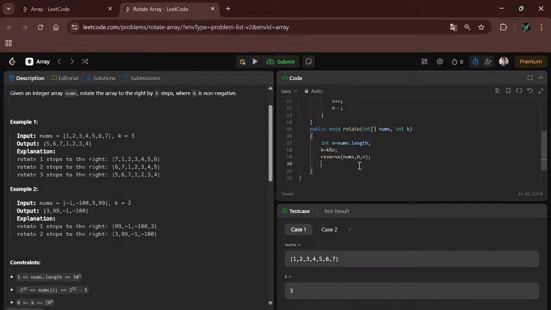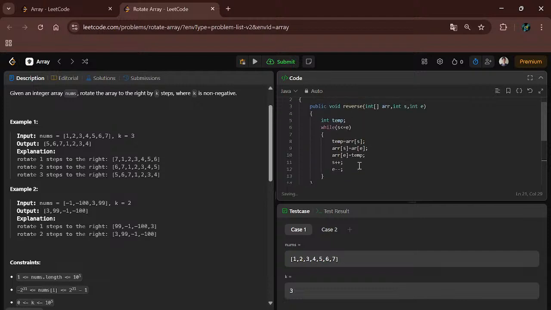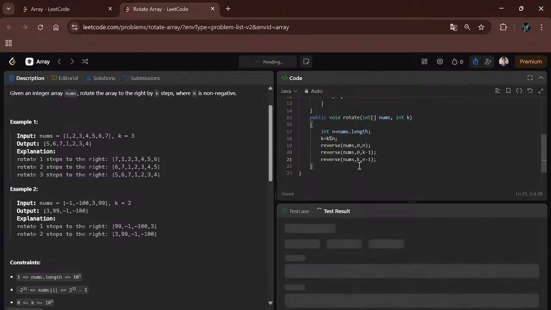Second, we will put the nums array from n to k minus 1. And at the third part, we will reverse the array from k to n minus 1. These all three are done. So let's compile the code. This is a very simple approach.